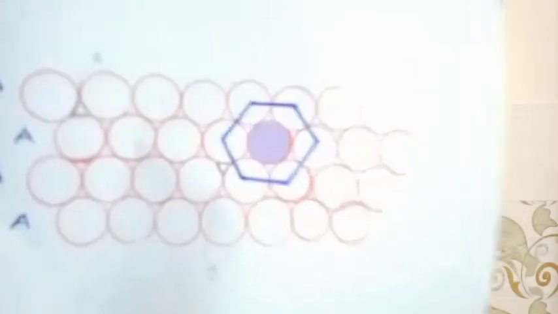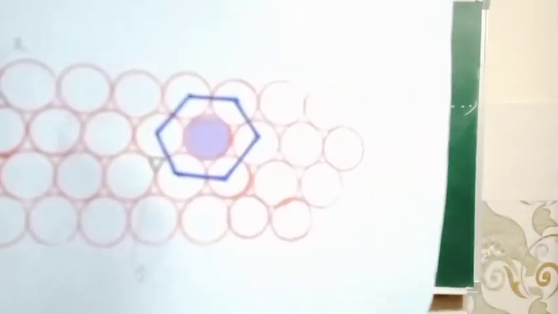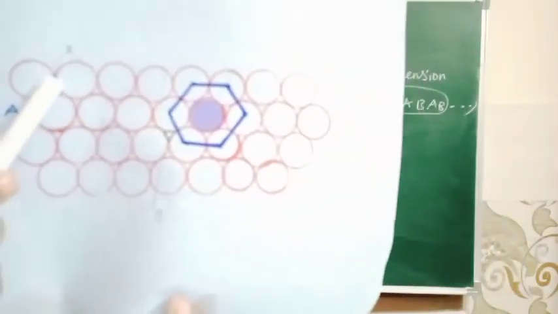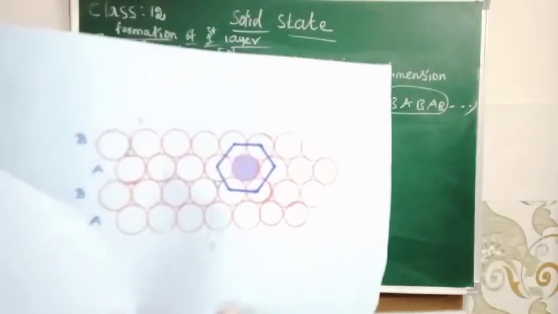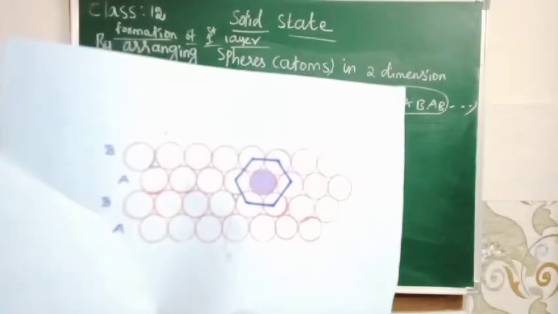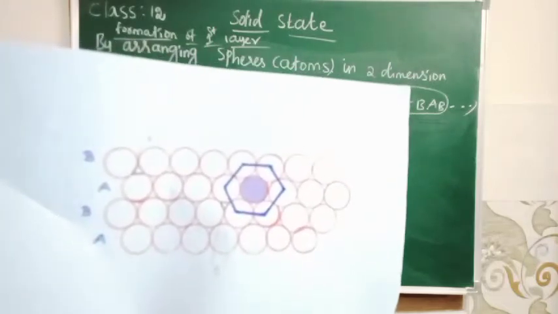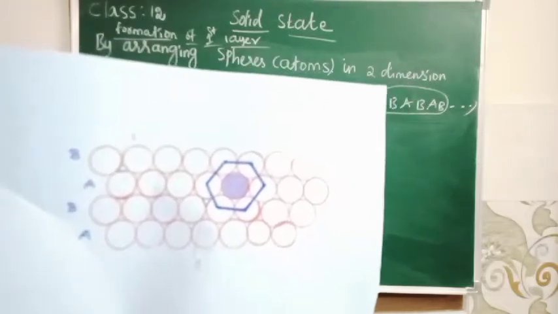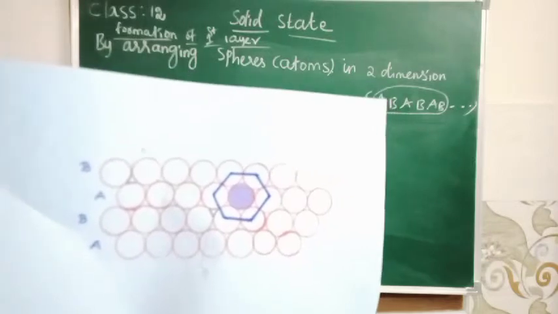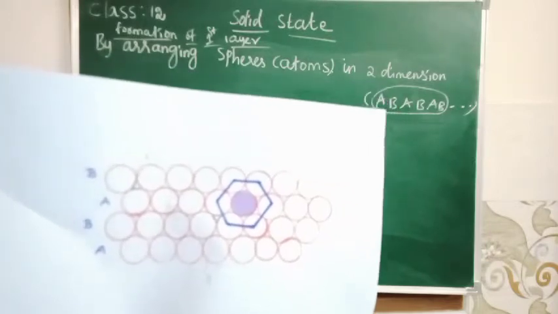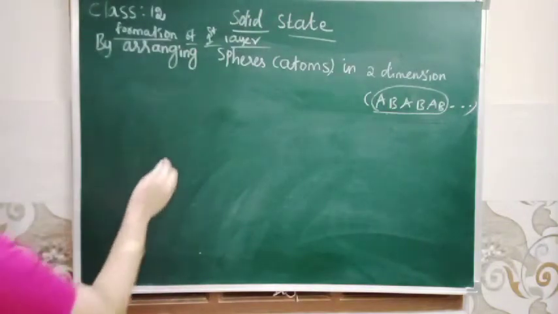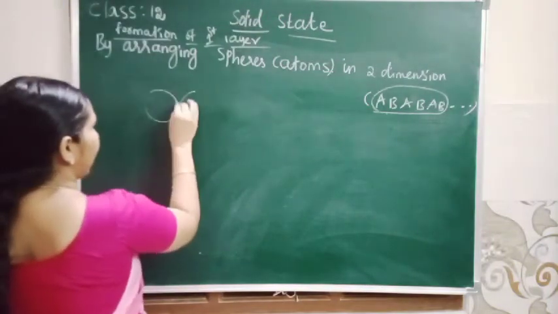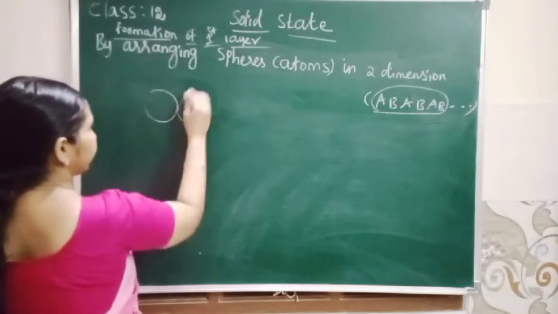Can you see, students? Here also a gap, here also a gap. So in this topic solid state, we do not express it as gap, instead of that it is void.